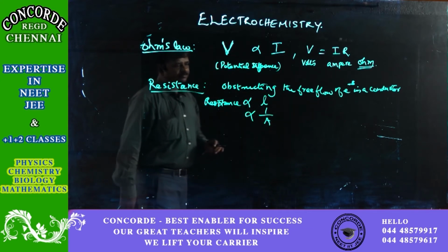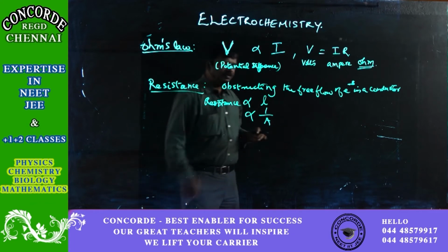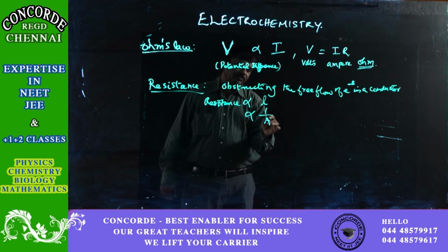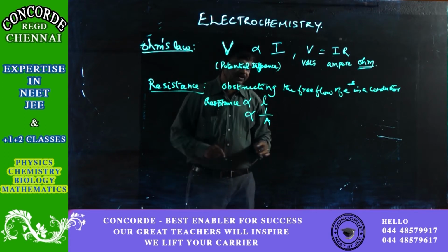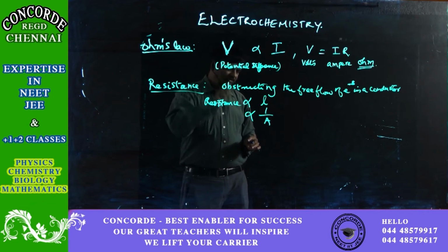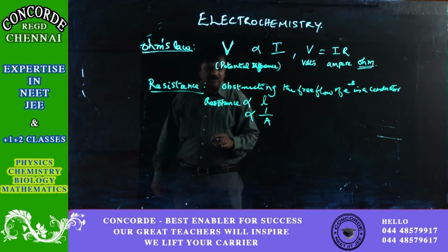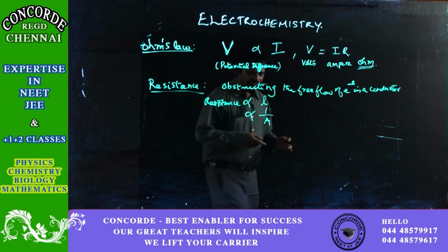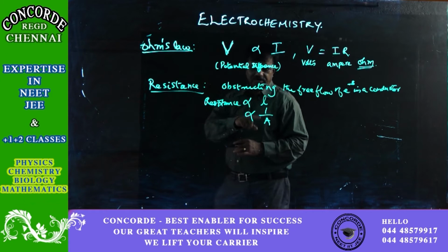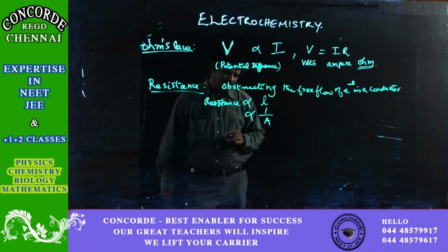Resistance is directly proportional to the length of the conductor and inversely proportional to the area of cross section of the conductor. Area of cross section means the actual area of the conductor. Mostly conductors are in the form of wires, and wires are always in the form of a cylinder. So, the area of cross section.